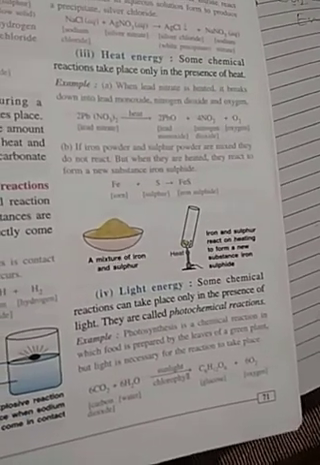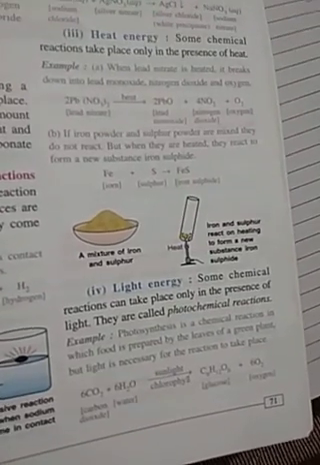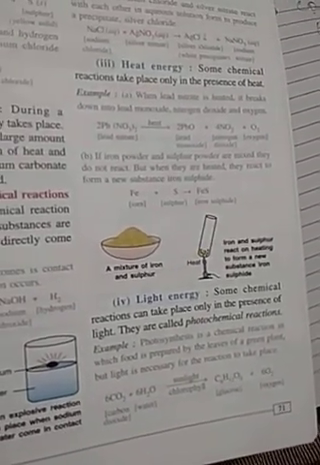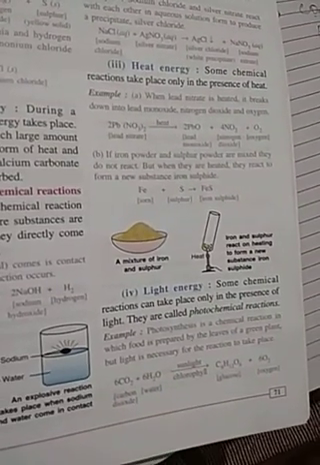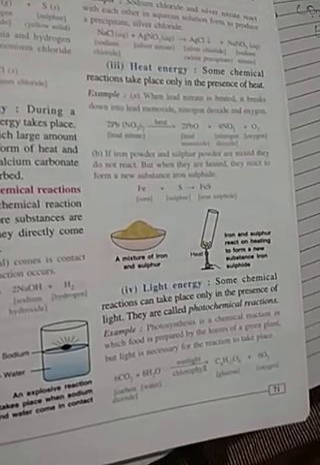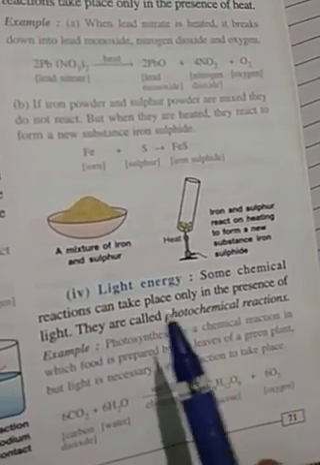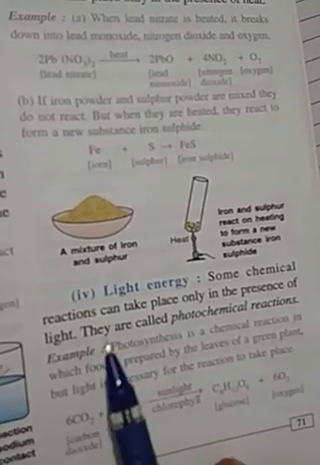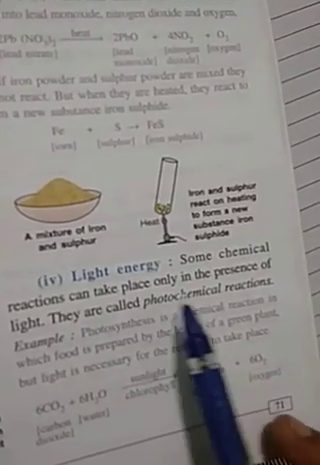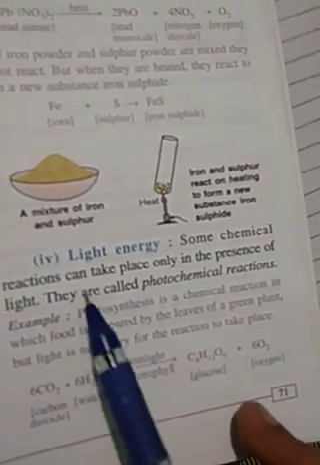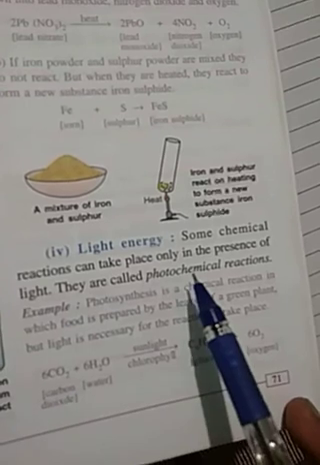There are certain reactions which take place in the presence of sunlight or light, like photosynthesis. What is photosynthesis? It is a process by which plants make their own food. Such a reaction is called a photosynthesis reaction. So some chemical reactions can take place only in the presence of light. Such reactions are called photochemical reactions. We know it. This is photosynthesis, so we also call it a photochemical reaction.